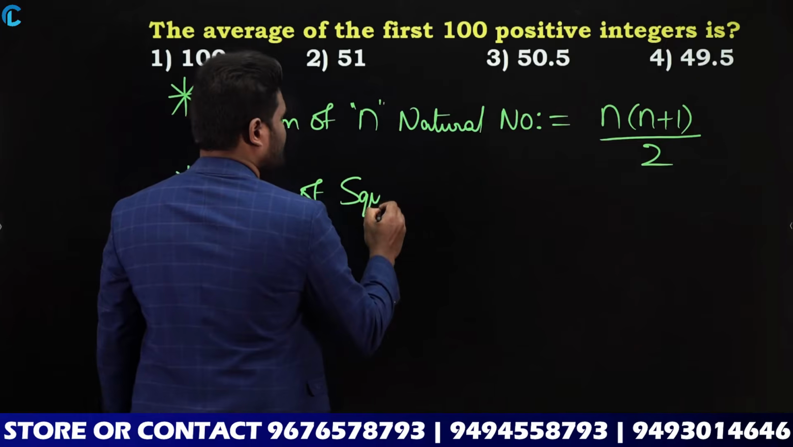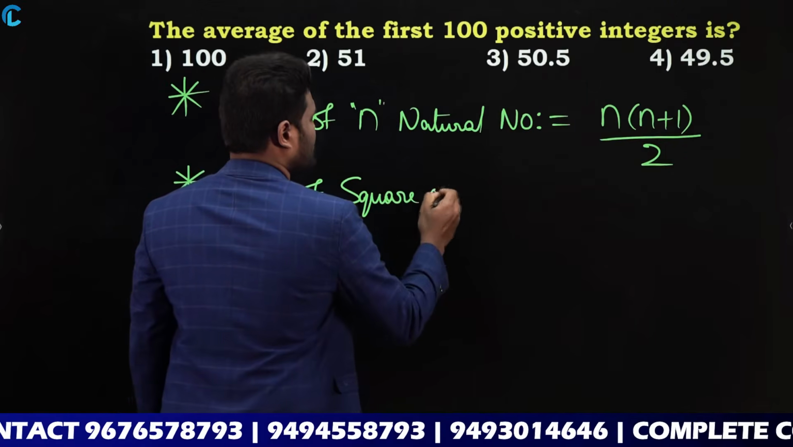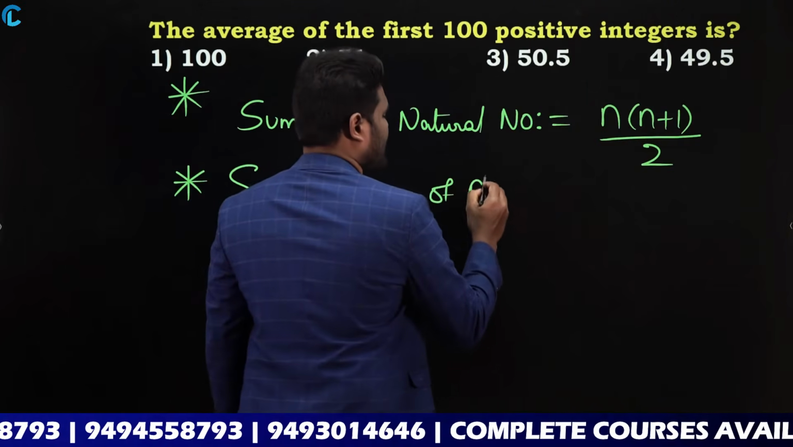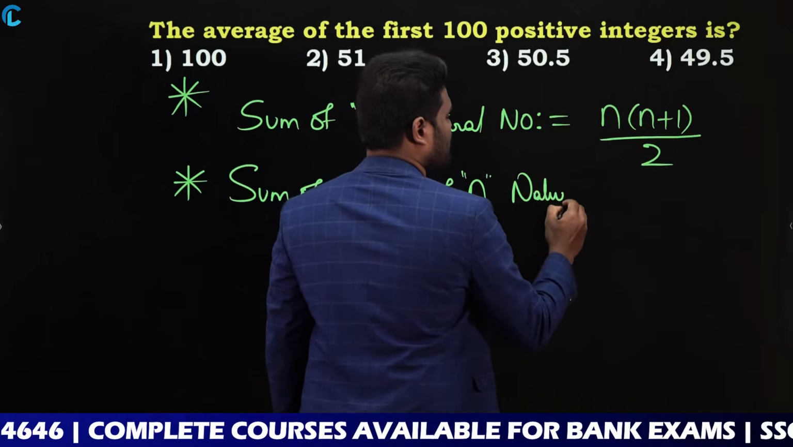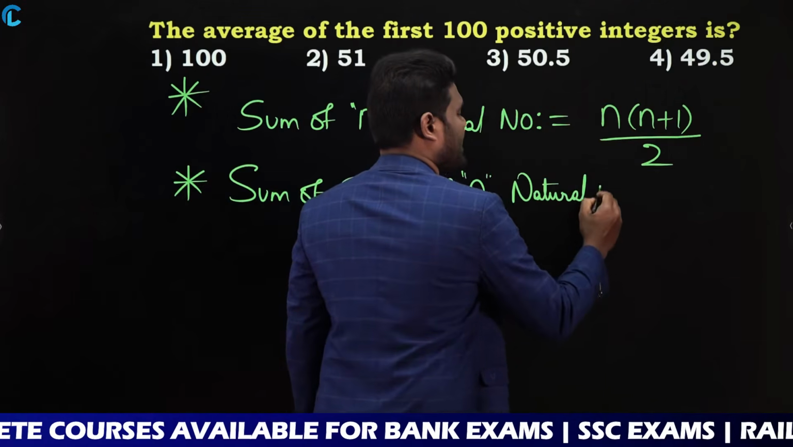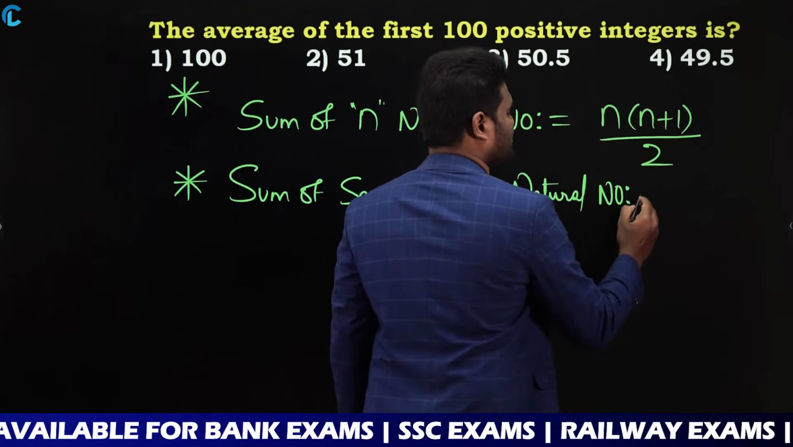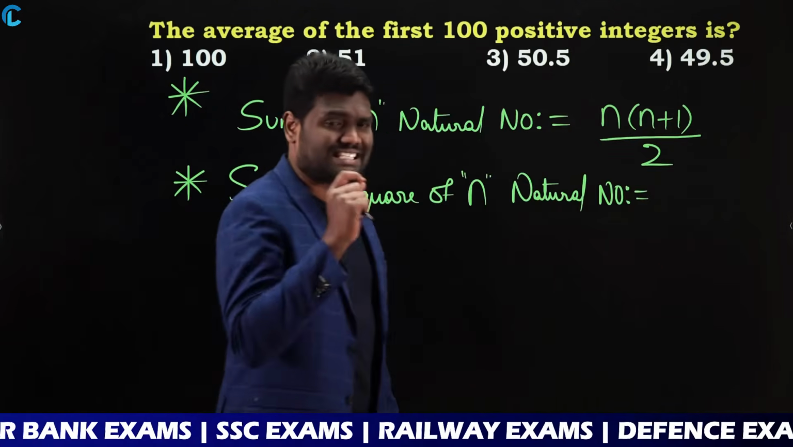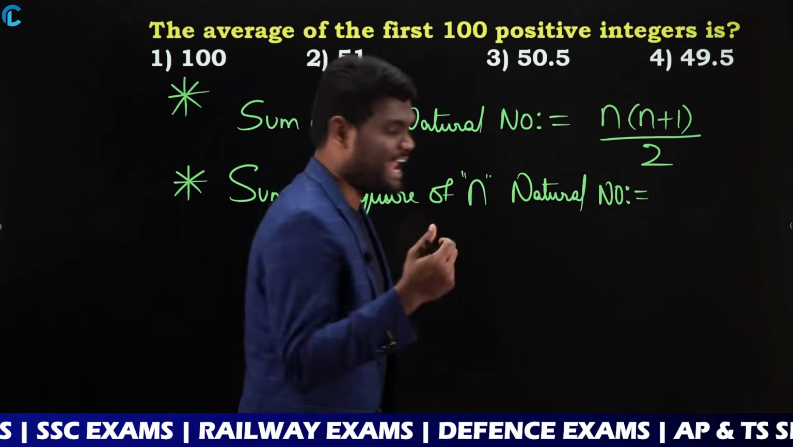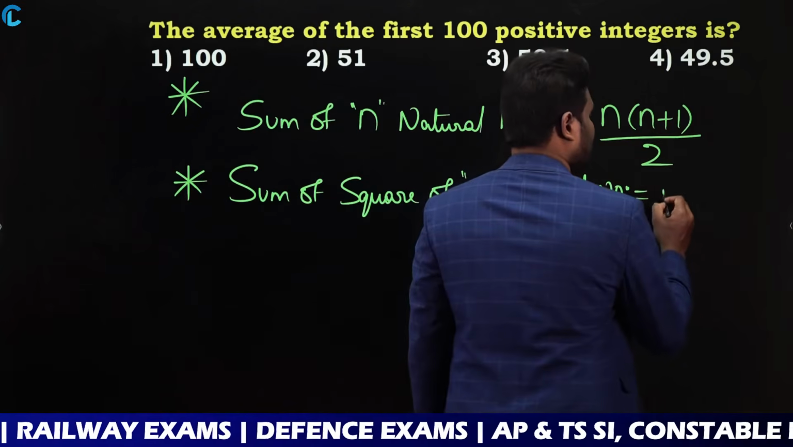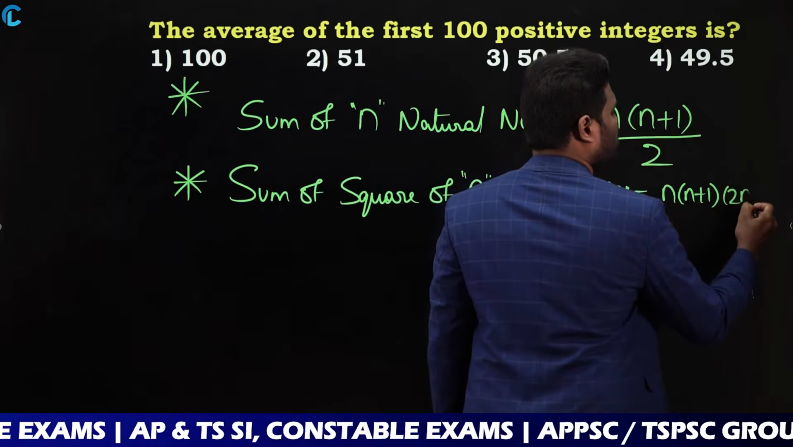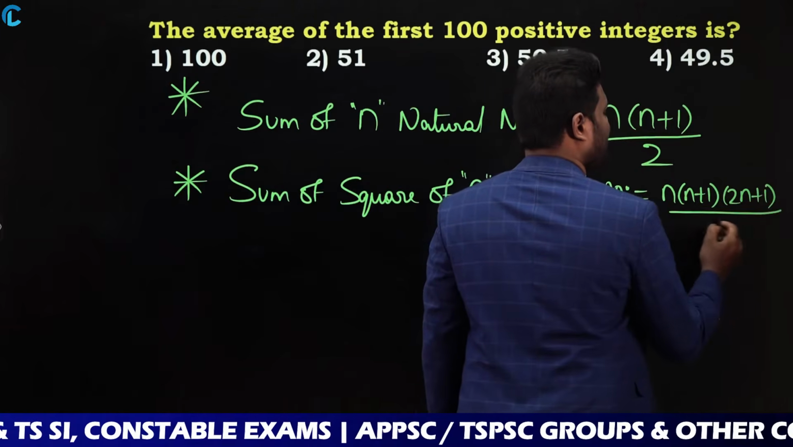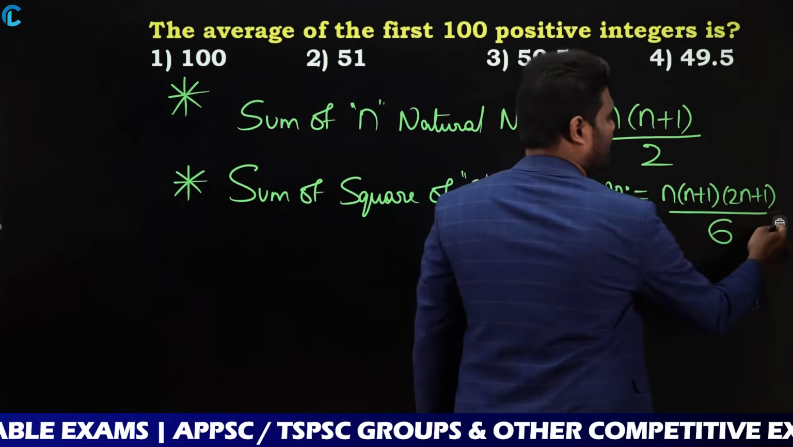Similarly, one more formula, that is sum of squares of n natural numbers. Even this formula is also important. What is the formula for sum of squares of n natural numbers? The formula is nothing but n into n plus 1 into 2n plus 1 by 6. This is the formula, right?